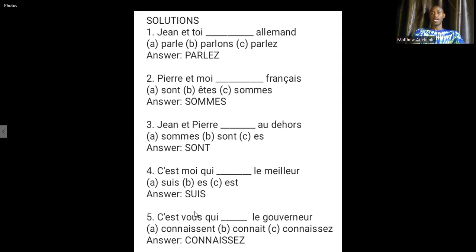So the verb has to go with the subject. It has to go hand in hand with the subject. And that's how you speak advanced French. That's how you speak correct English, correct French, when you are really sensitive with all these simple rules.